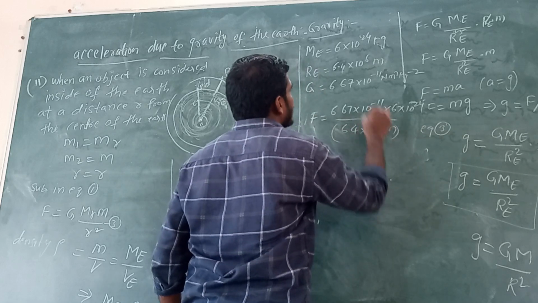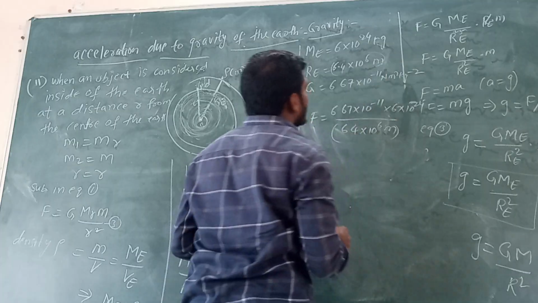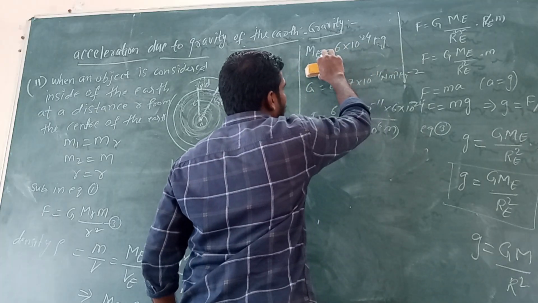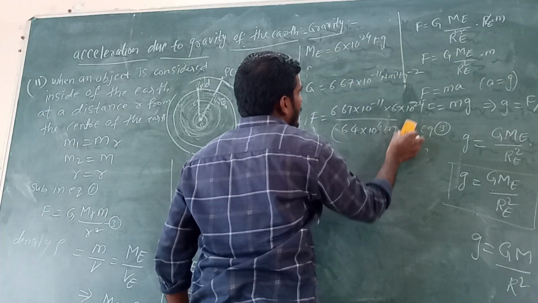I think this radius value is wrong. I forgot about this. Okay, leave this out.